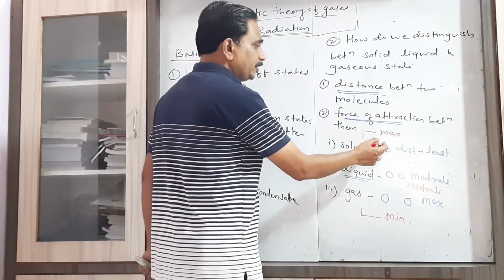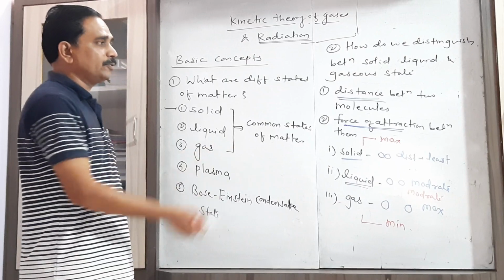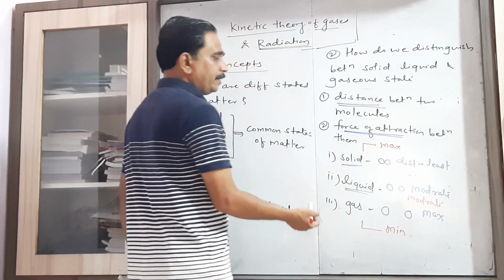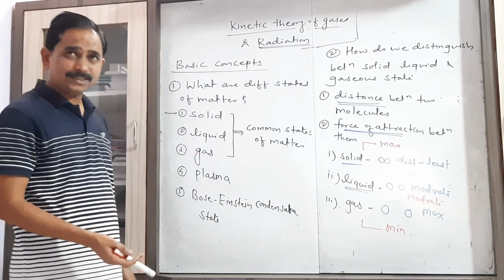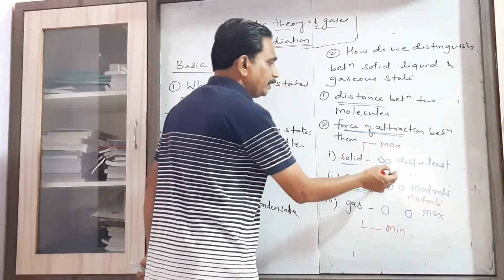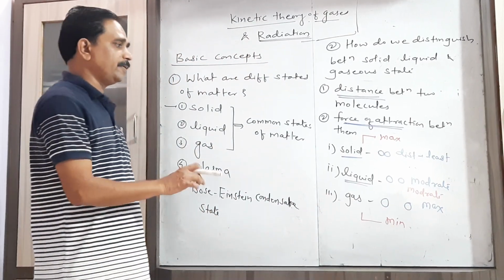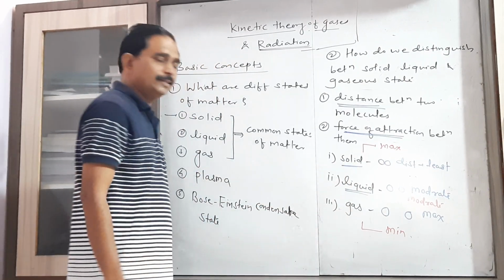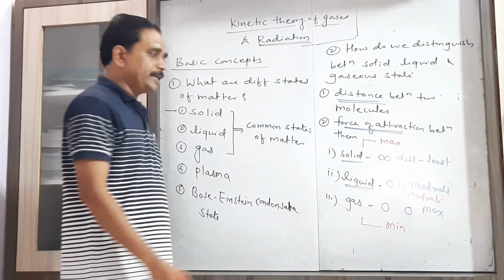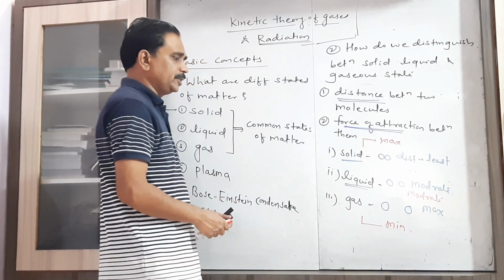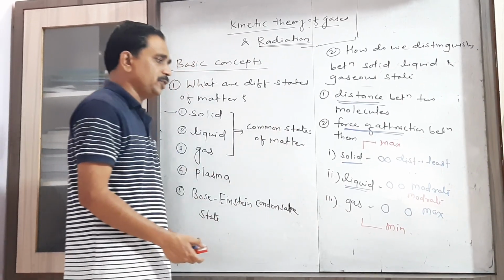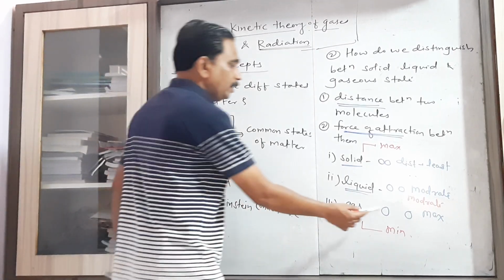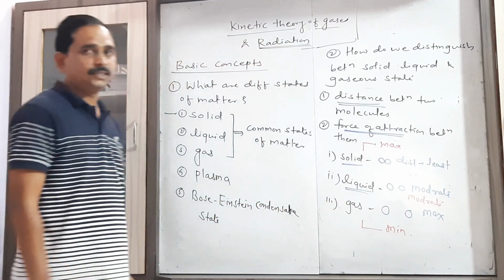Then you have to consider the second factor, that is the force of attraction between them. The force of attraction between two solid molecules is maximum, because distance between them is minimum. In case of liquid, this force is less than solid but greater than gas. That's why I write here the word moderate. And in case of gaseous state, the force of attraction between them is least, that is the minimum, because the distance between them is maximum.